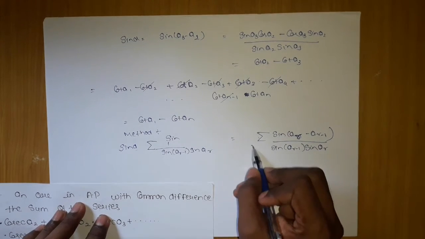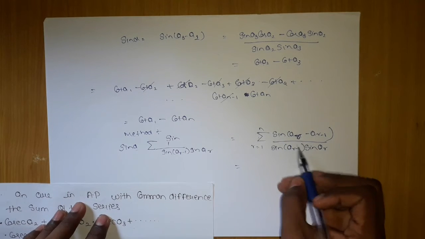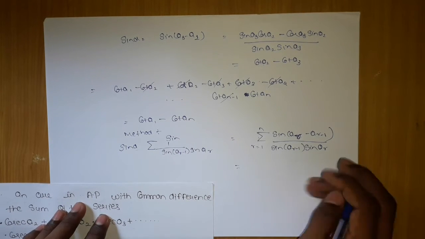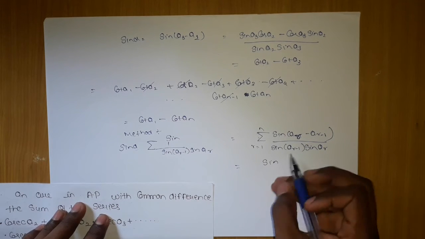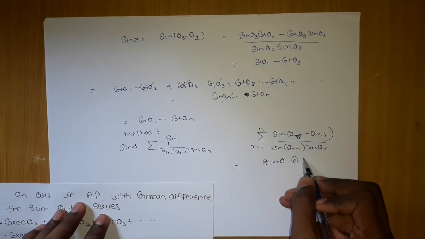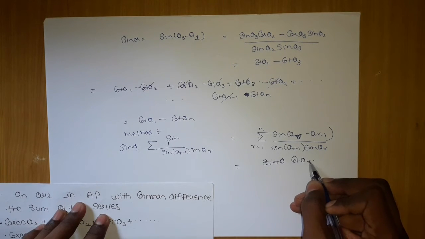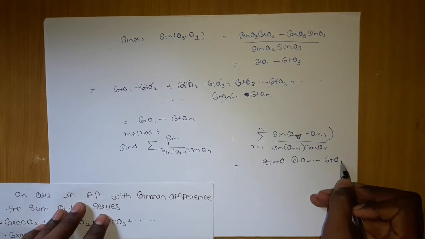Now r will go from 1 to n. So you can easily see, if I open this, I will get cot ar-1 minus cot ar, and in total cot a1 minus cot an.